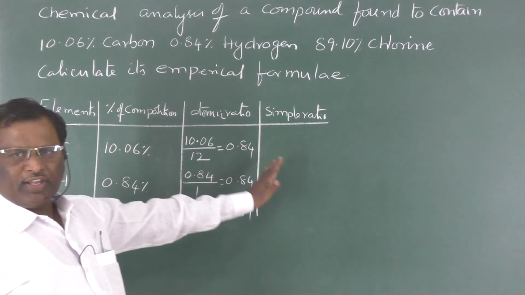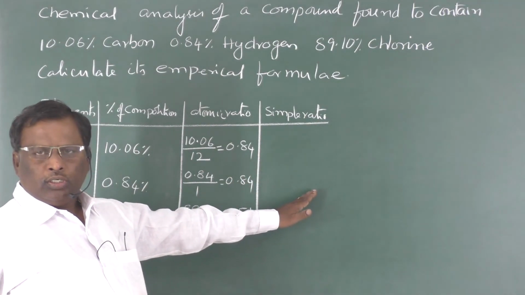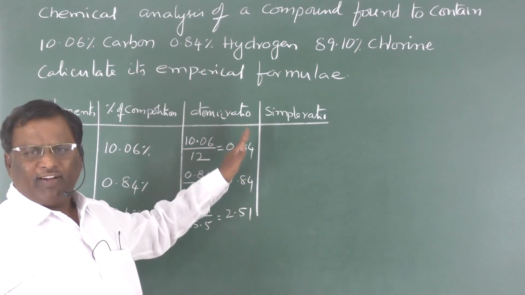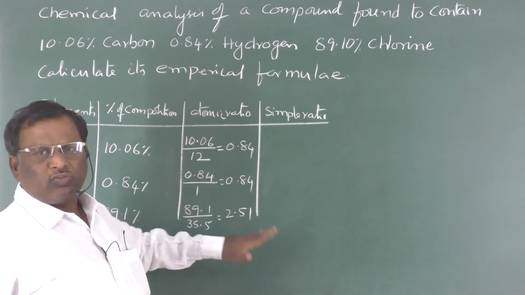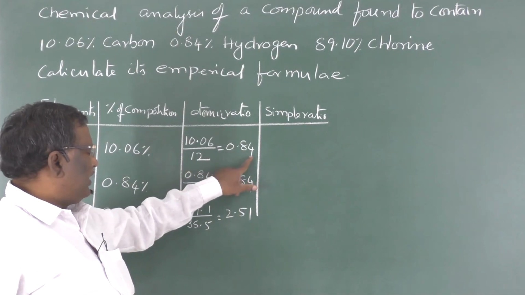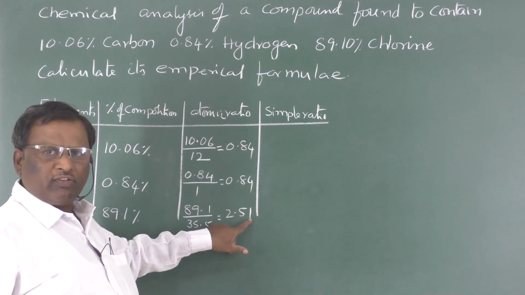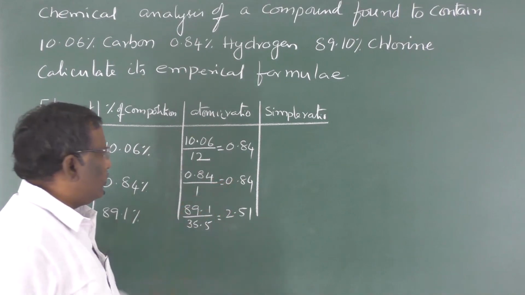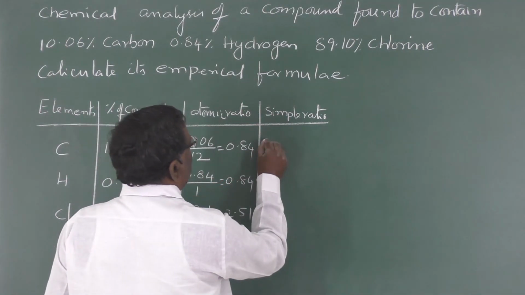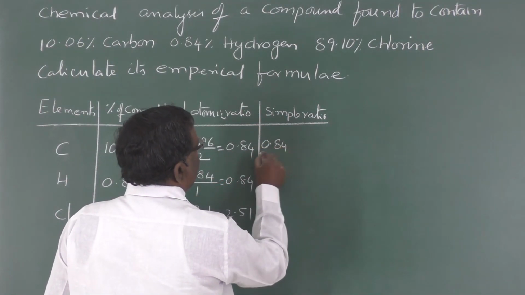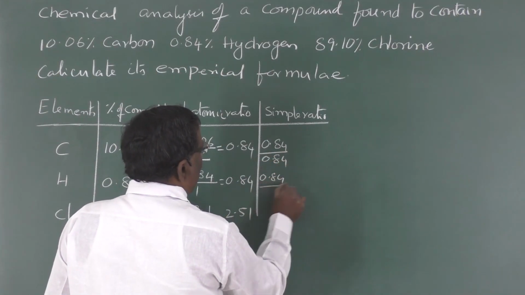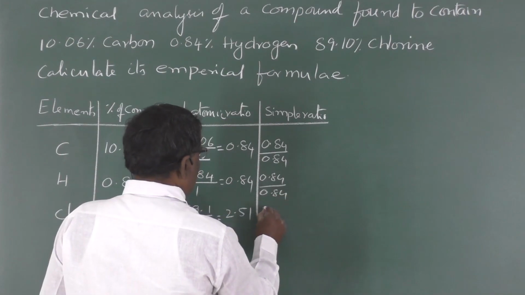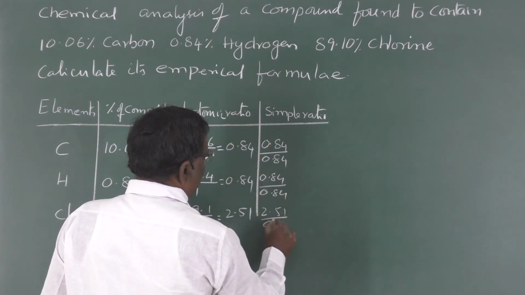From this we have to get the simple ratio. We get the simple ratio by dividing all the atomic ratios by the least one. Here the three numbers are 0.84, 0.84, 2.51. The least one is 0.84. So to get the simple ratio: 0.84 by 0.84, 0.84 by 0.84, 2.51 by 0.84.